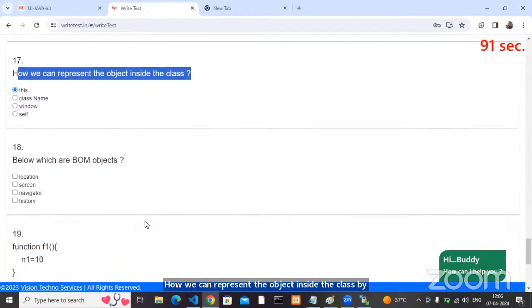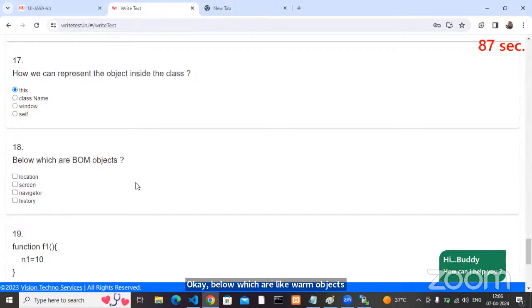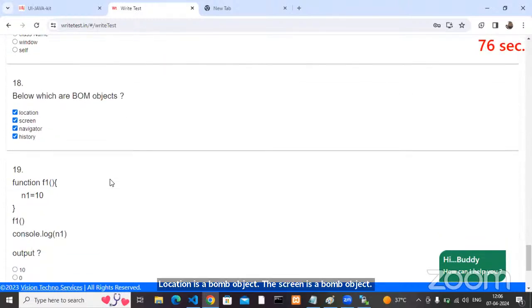Okay, below, which are BOM objects? Location is a BOM object, screen is a BOM object, navigator also a BOM object, history also a BOM object. All are BOM objects only or not?